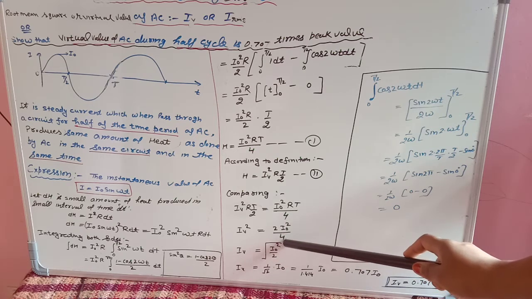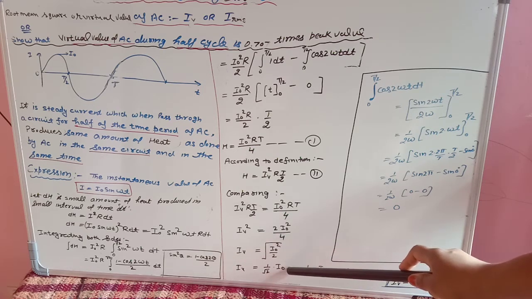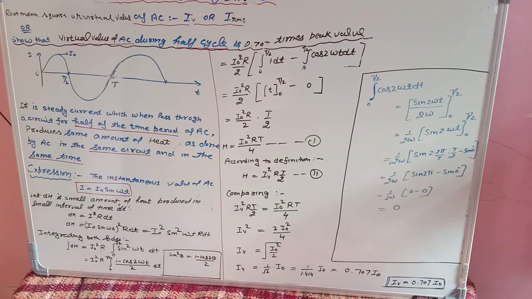I naught square, when it comes out of the under root, becomes I naught only, and 2 will remain in the under root, that is under root 2. The value of under root 2 is 1.414, and when you solve it, it will come 0.707 times I naught. Hence, IV is equal to 0.707 I naught. So dear students, this is about your two topics, that is mean value and virtual value, or you can say average value or root mean square value of AC.